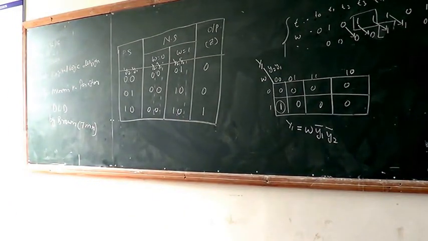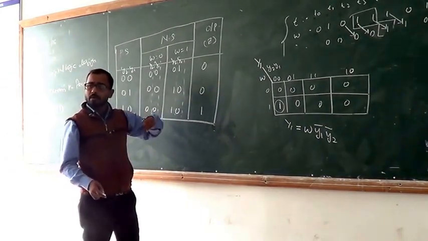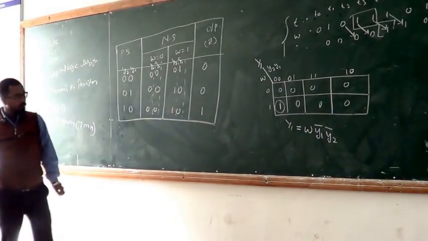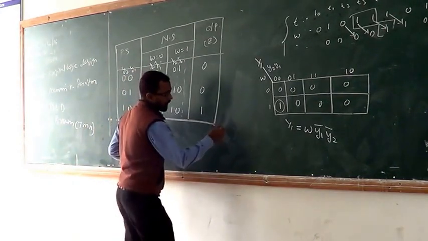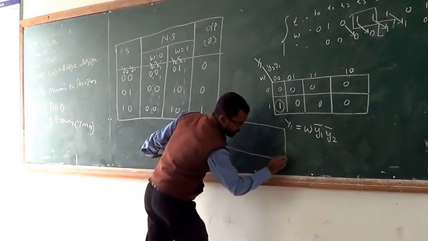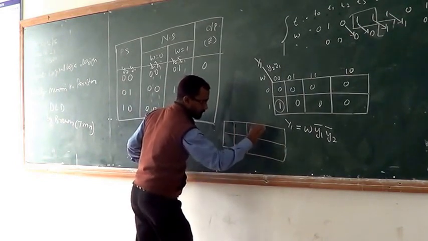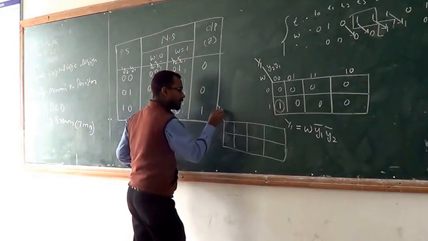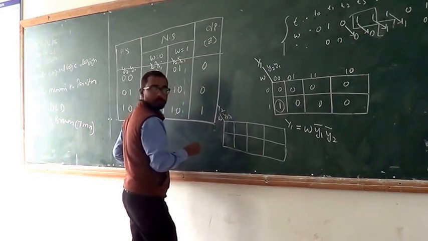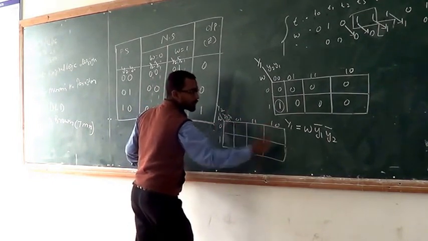Now, as we found y1, similarly we are going to find y2. Okay? Here we draw the table for y2. This is the small y2, y1, and this is w, 0, 1, with 0 0, 0 1, 1 1, 1 0.